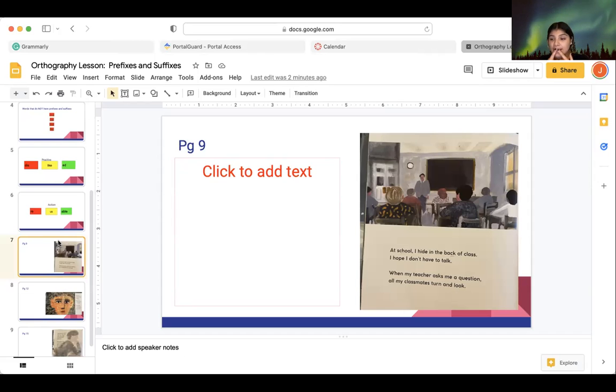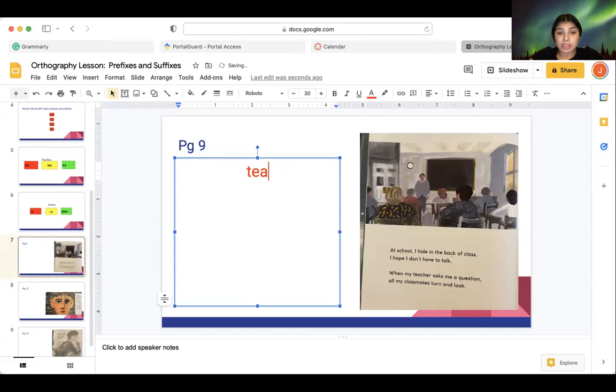So let's look. I'm going to help you guys with this one. Let's look for a word that has a prefix or a suffix. School, no. Back to class. When my teacher, teacher. So maybe the teach can stand, so maybe the er. Teacher, right? You see that's the suffix. Ask me a question. All my classmates turn and look.